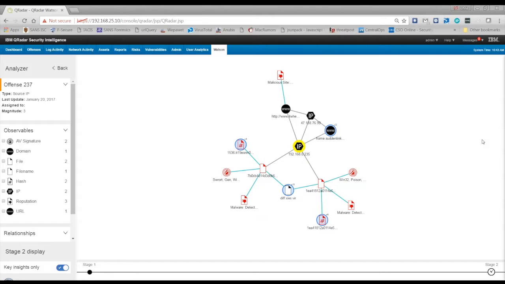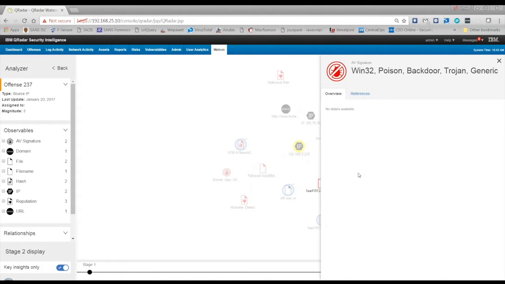What we're looking at in this particular stage is what we call stage 2. This is the insights. This is what Watson has provided back and determined that a particular offense, in this case, has been associated with a particular malware campaign of poison ivy. So we've been able to identify something specifically that will help us pinpoint the remediation effort that needs to be done.